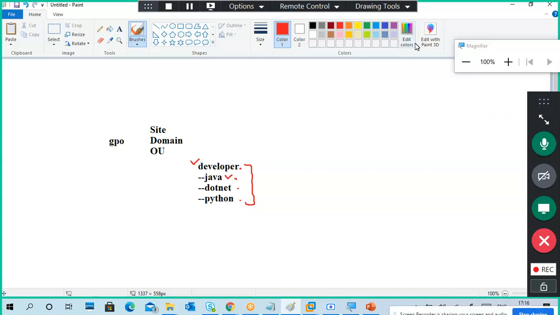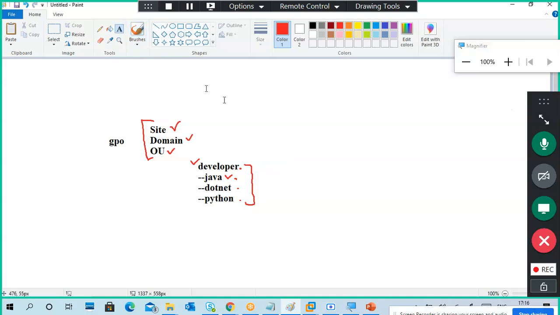So understand these terminologies, where we are able to link. We can link group policy to site, domain, OU, and if you link the policy to a particular OU, only that OU is affected. If you link to a sub OU, it is for that sub OU only. If you link to the main OU, all sub OUs will also be affected by the policy.